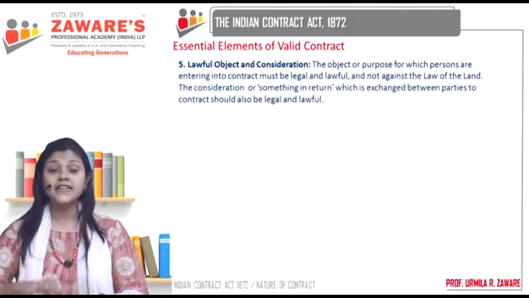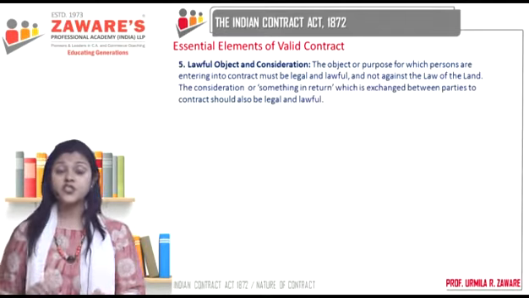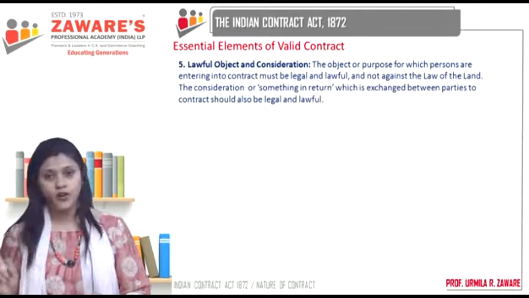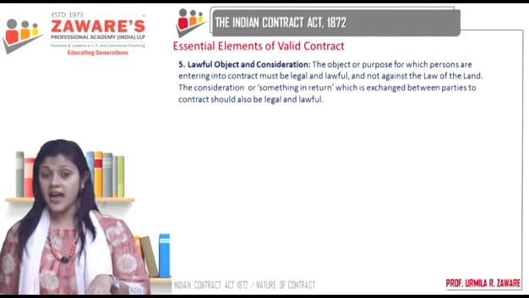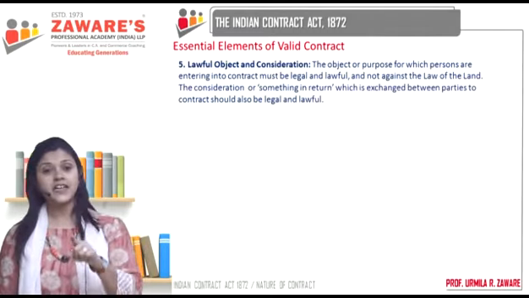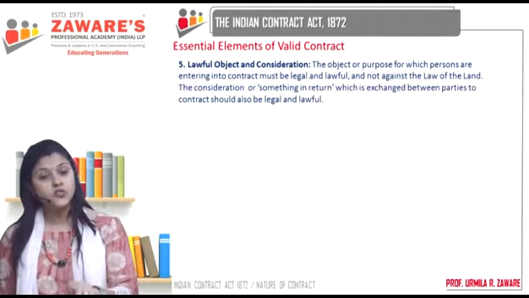So why am I entering into the contract in the first place? Is my purpose legal or not? Or my intention is to do something illegal, then it cannot become a valid contract. Correct? So our objective for entering into the contract has to be legal, and what we get in return, consideration, that also has to be legal.